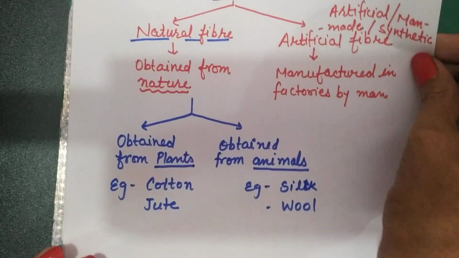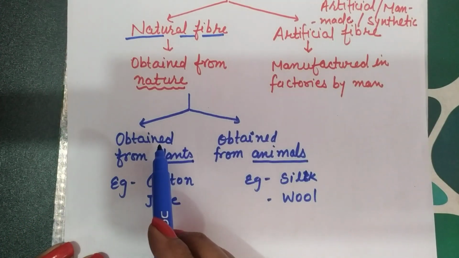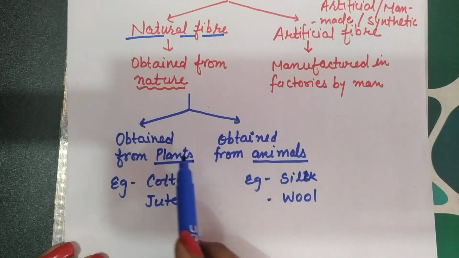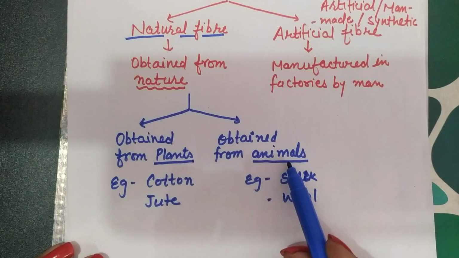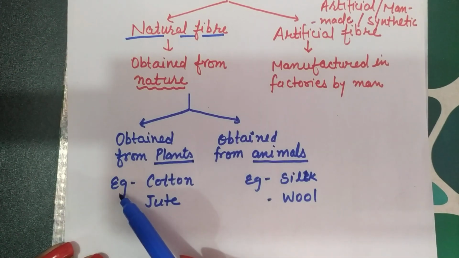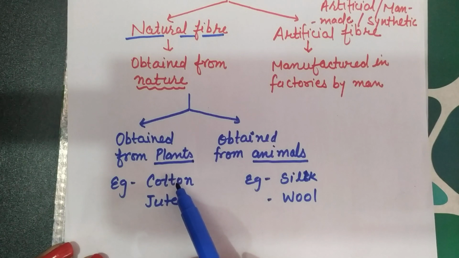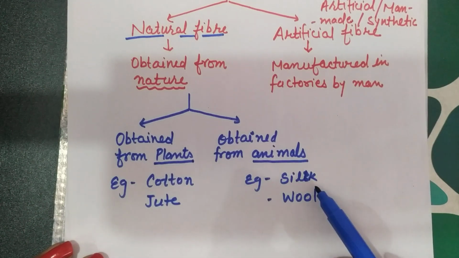And natural fibers also depend on the source, which natural source is used to obtain it. They can be obtained from plants, they can be obtained from animals. Those obtained from plants are like cotton and jute, and those obtained from animals are like silk and wool.